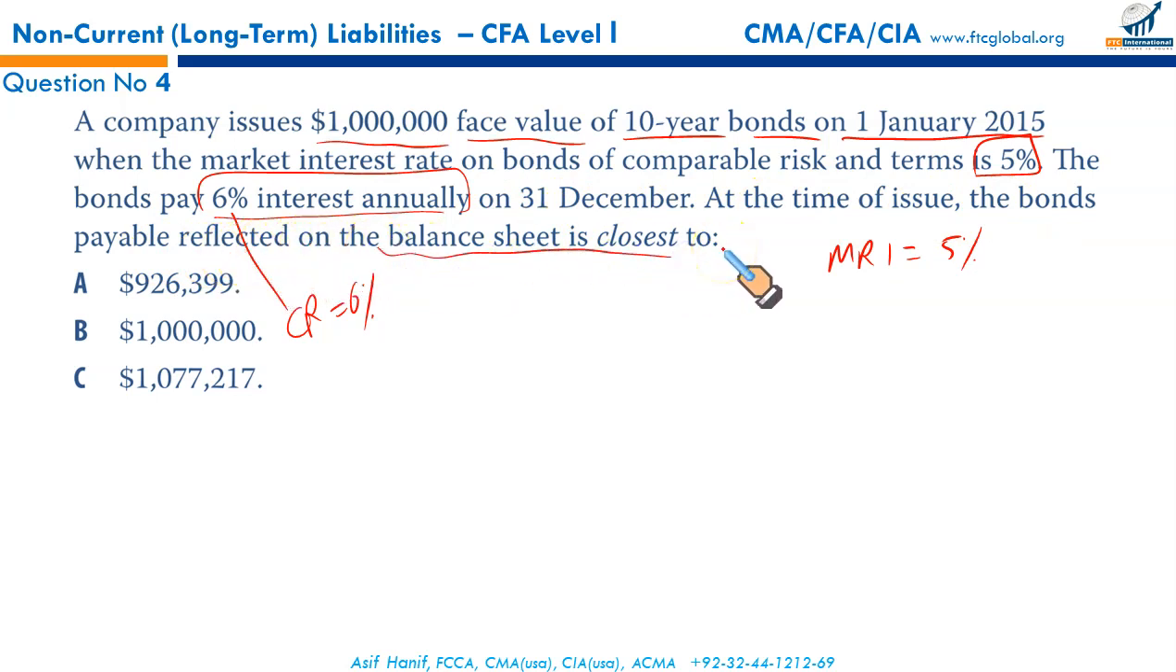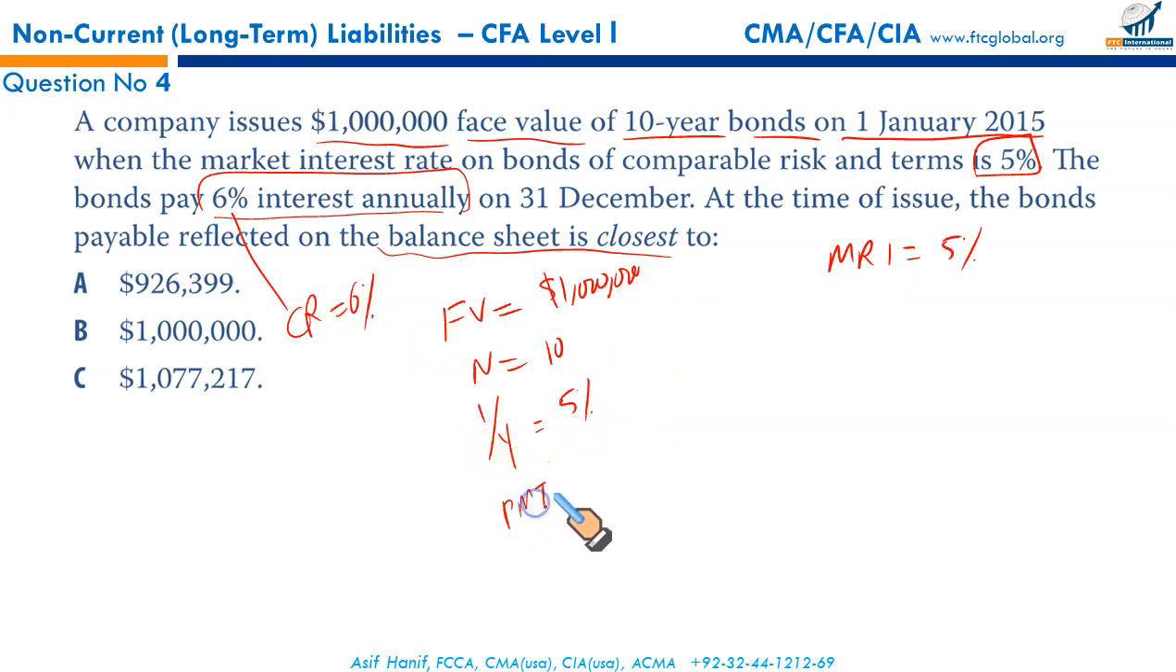At the time of issue, the bond payable reflected on the balance sheet will be valued at what? For this you will use the TVM function of your calculator. So you need to enter the face value, the redemption value of $1 million. I hope all of you have your calculators with you. N is 10. Interest rate per period is the MRI, remember, not the coupon. Coupon is used to calculate the payments. Remember, gentlemen, ladies, the coupon is used to calculate your interest payments. 6% of $1 million is equal to 60,000.